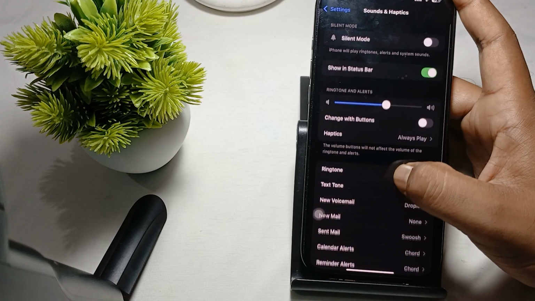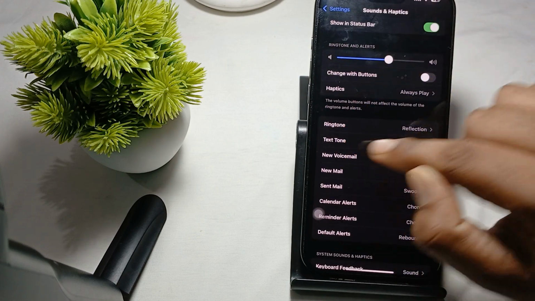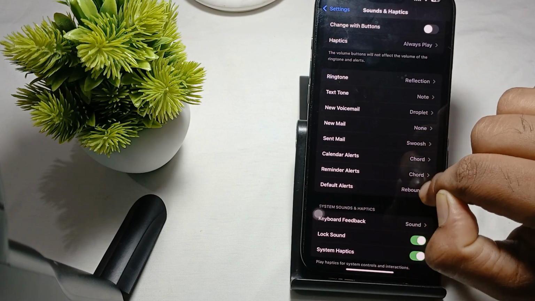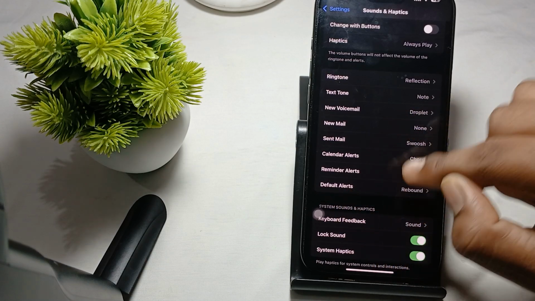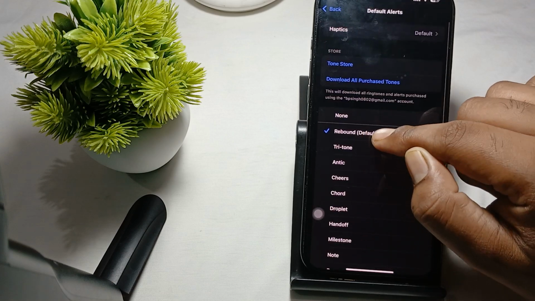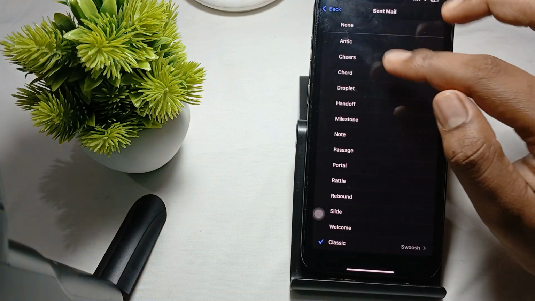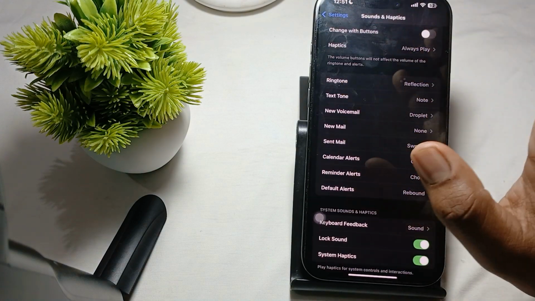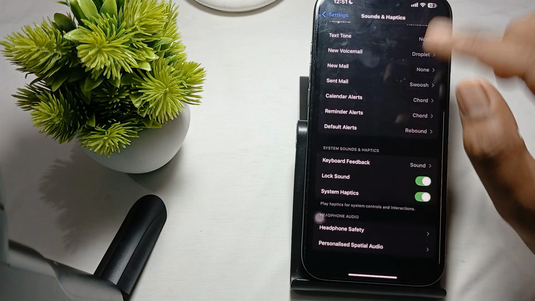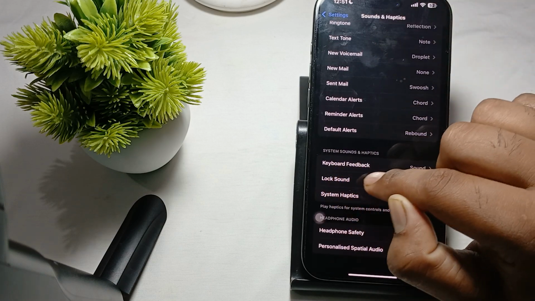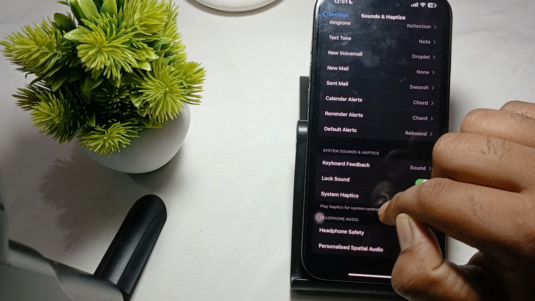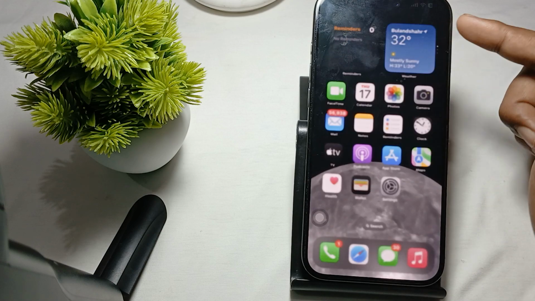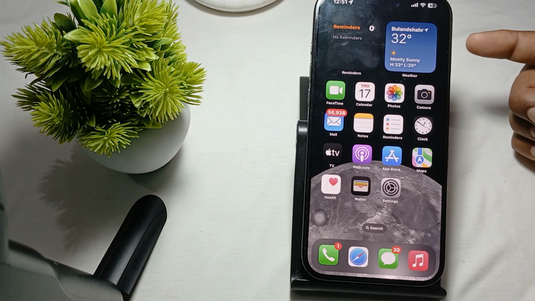So for checking, here is the ringtone, here is the text tone, and here is the default alert. So please try to make it all to the default, okay. By default, go back to settings, here also choose the default and make all the things to their default settings, okay. And also check these settings also, sound and haptics, keyboard, lock screen and sound. After checking all the settings, you close it and check if the problem is solved or not.